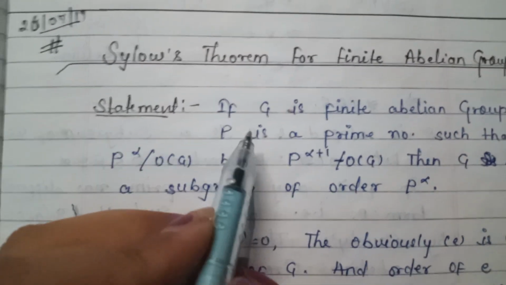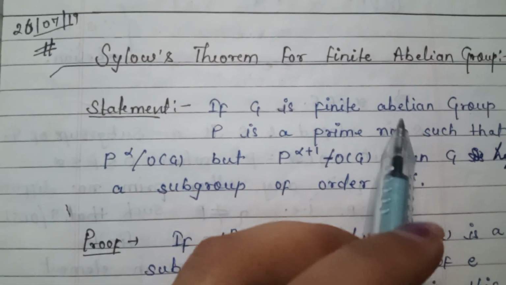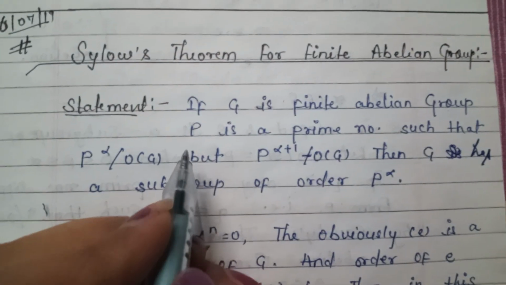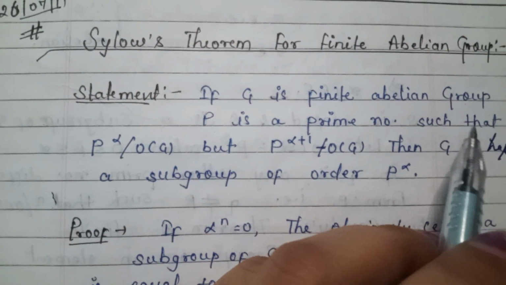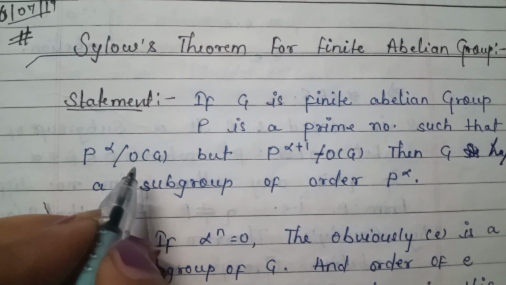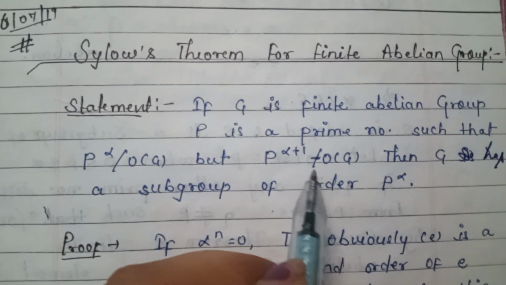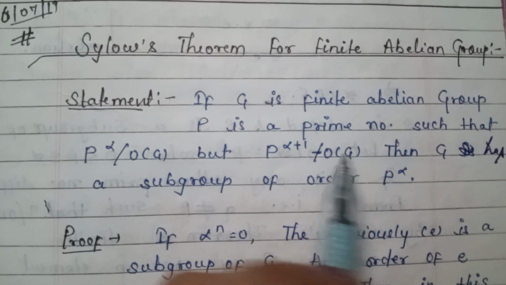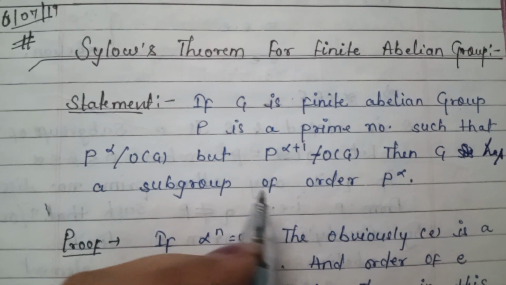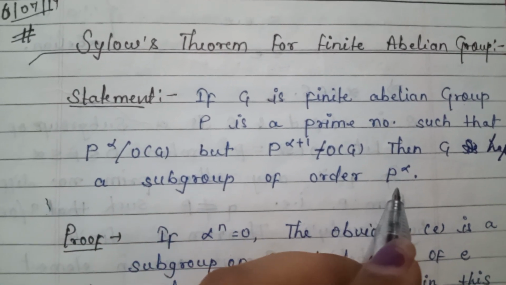The statement is: if G is a finite abelian group, p is a prime number such that p to the power alpha is a divisor of order of G, but p to the power alpha plus 1 is not a divisor of order of G, then G has a subgroup of order p to the power alpha.